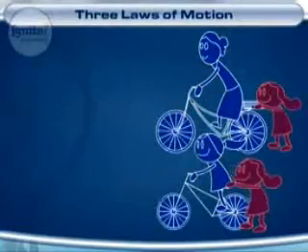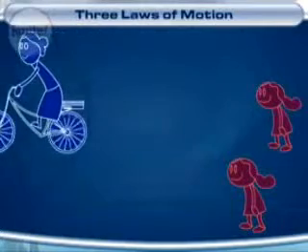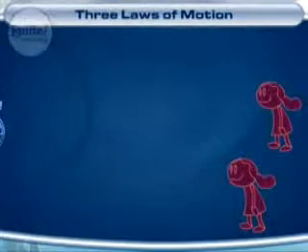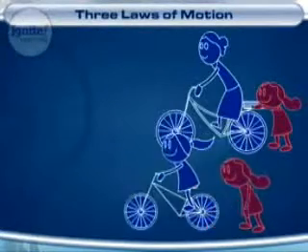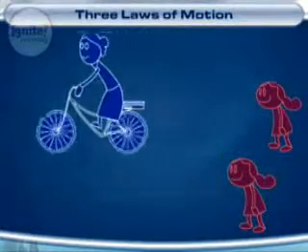If we push a small child on a bike and then we push an adult, and we use the same size force in both cases, they will accelerate at different rates. The child with less mass will accelerate quickly. The adult with more mass will accelerate slowly.